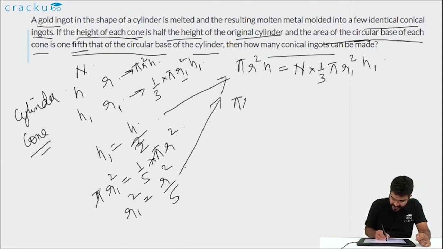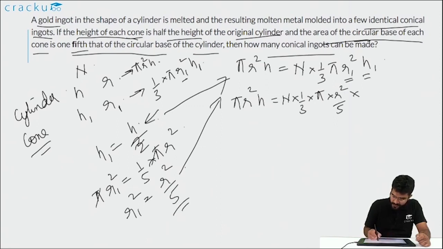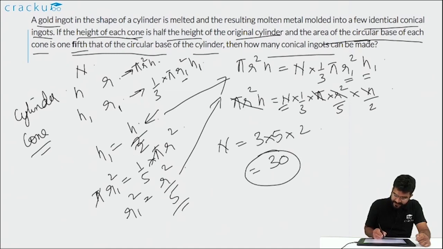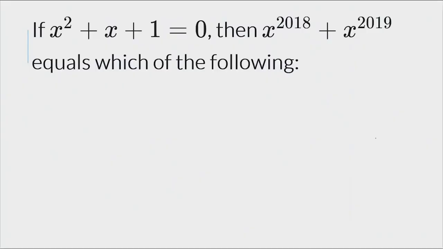So pi r square h is equal to n into 1 by 3 into pi. Instead of r1 square, we'll put r square by 5, and instead of h1, we'll put h by 2. Now you can cancel the common terms, which is pi r square h, and you'll get that n, which is the number of cones, is equal to 3 into 5 into 2, which is equal to 30. So the number of identical cones that can be formed using this golden cylinder is 30.